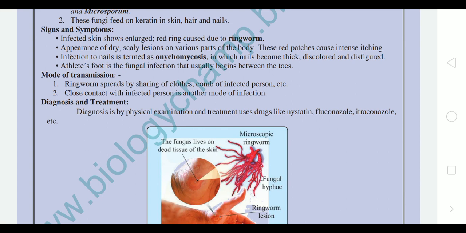Athlete's foot is a fungal infection that we can generally find in ladies who work as maids. They are working in the water for a long period. The fungal infection actually occurs between the toes, and that is termed as athlete's foot. That is one of the signs and symptoms.